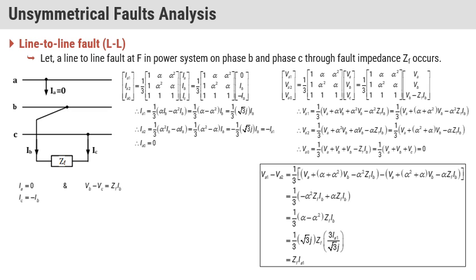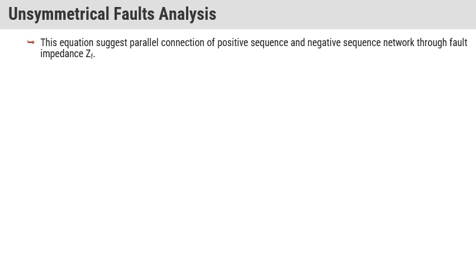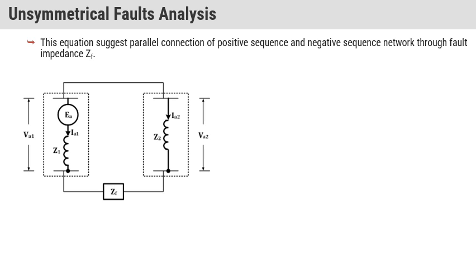Okay, so this equation suggests that whenever an unsymmetrical line to line fault occurs, the positive sequence and negative sequence networks act as if they are connected in parallel. Okay, and this is the formula for the fault current, voltages and currents.